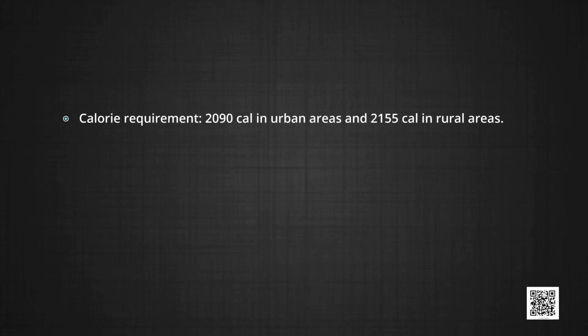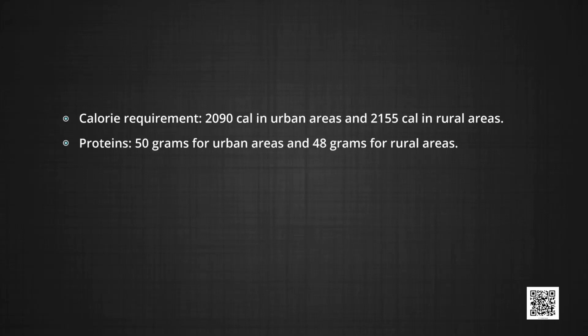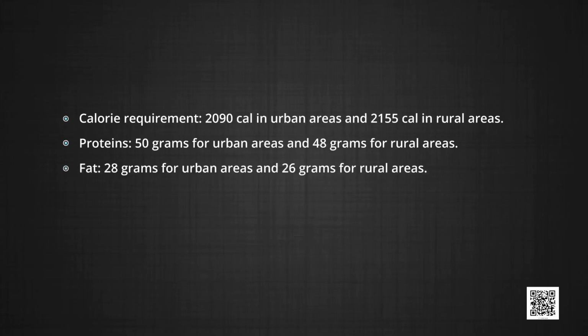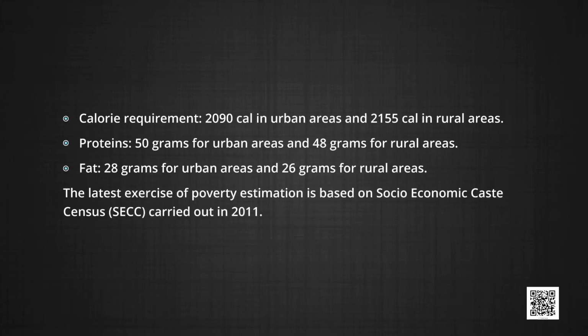are given below, that is calorie requirement 2090 kcal in urban areas and 2155 kcal in rural areas. Proteins 50 grams for urban area and 48 grams for rural areas. Fats 28 grams for urban area and 26 grams for rural areas. The latest exercise of poverty estimation is based on the socio-economic caste census, that is SECC, carried out in 2011. Let us see the data.